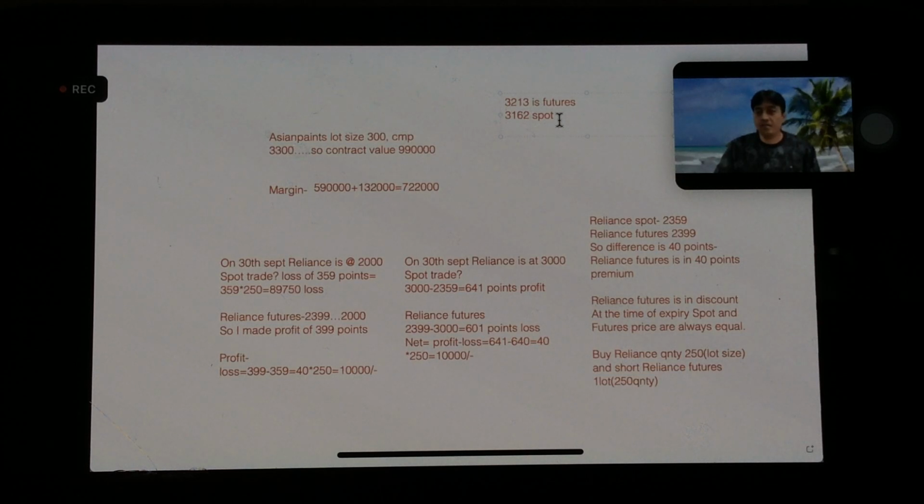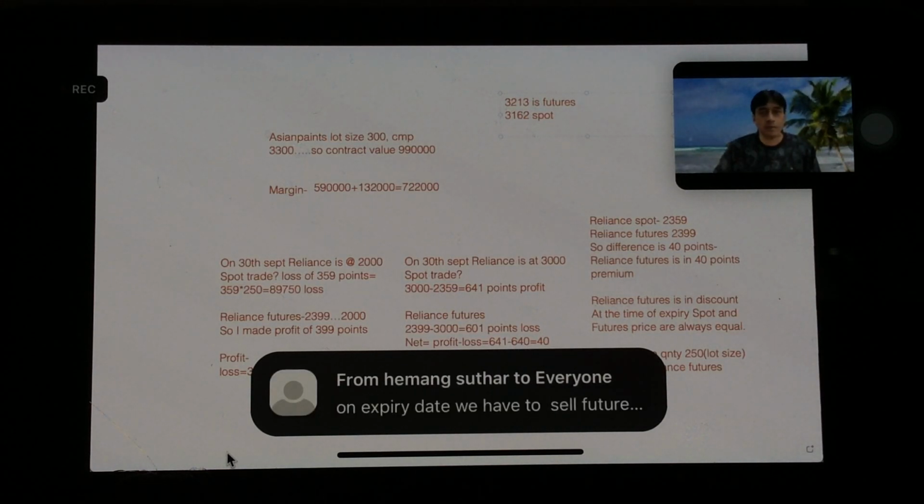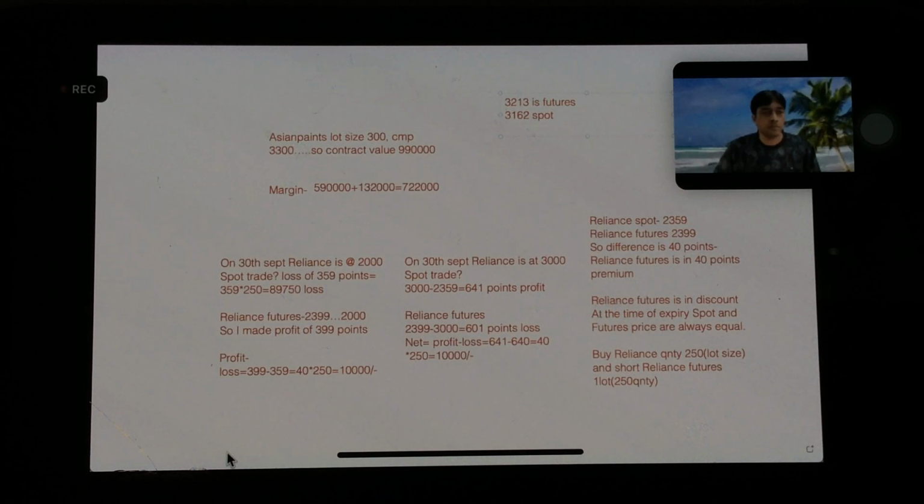So what is the HDFC AMC lot size? We have to check because it's not in my regular list of trading. HDFC AMC lot size is 700. No, it's 200. Lot size is 200. Okay.